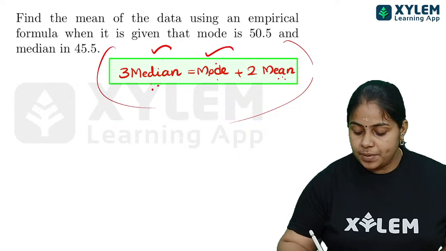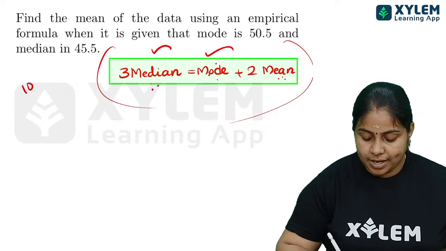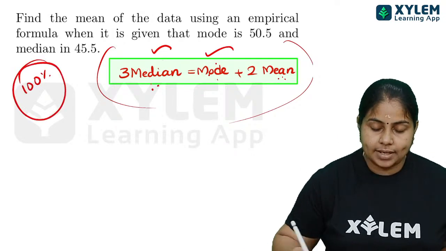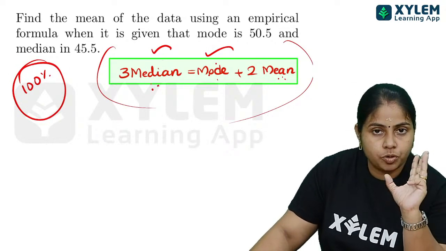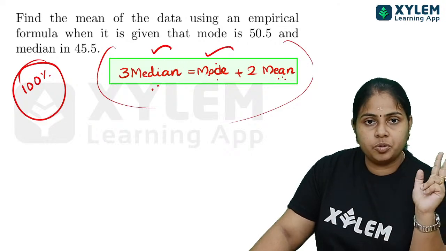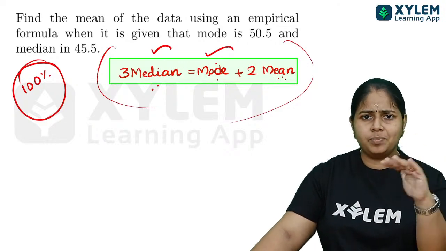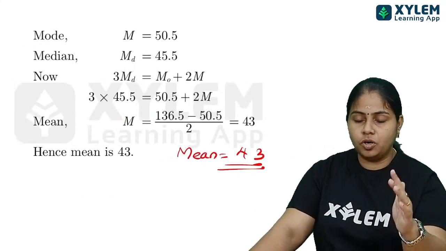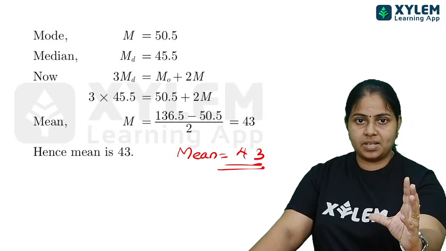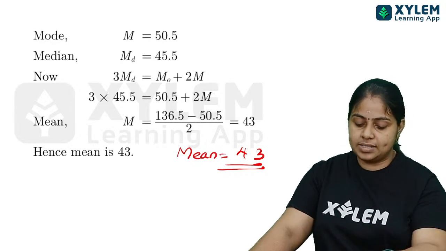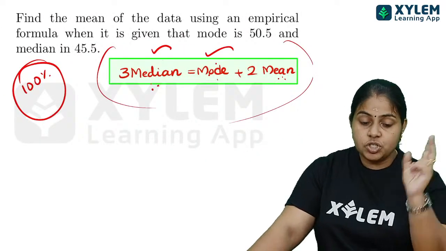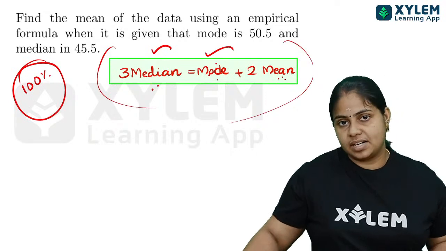Anyway, if you are studying, as I have told you, you must study from the start with 100% certainty. First one I have told you CF, second one I have told you this empirical formula. Only that main content comes there. Then for finding by the assumed mean method, you have to study the formula. That is for 4 marks. I am just saying about 2 marks here, the questions you can expect.